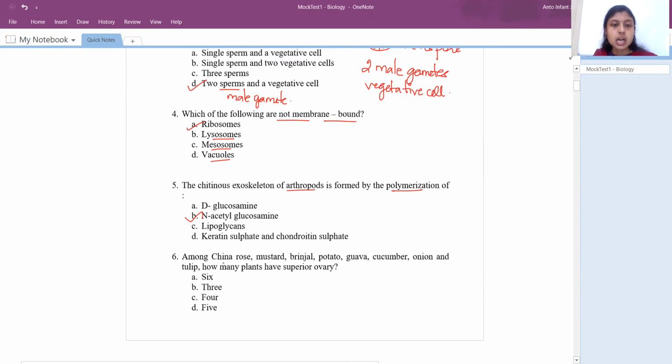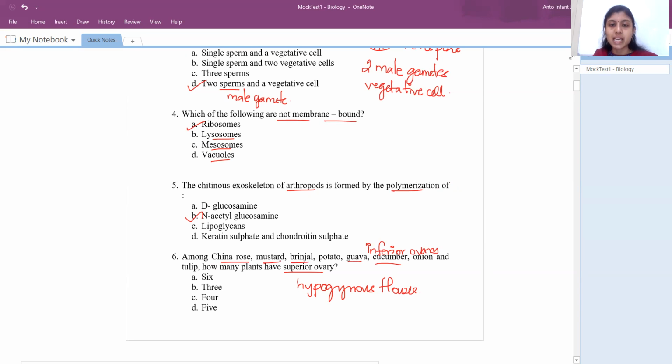So sixth question, among the China rose, mustard, brinjal, potato, guava, cucumber, onion, and tulip, how many plants have superior ovary? Superior ovary, or they have hypogynous flower. So what does that mean? The ovary is present above all other parts of a flower, right? So in that case, generally you can see guava and cucumber alone will come under the category possessing inferior ovary, whereas all others, we have China rose, mustard, brinjal.